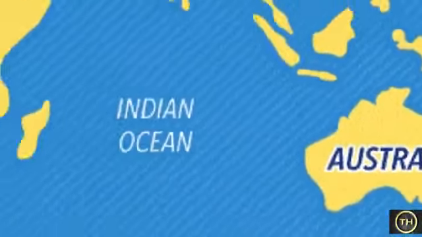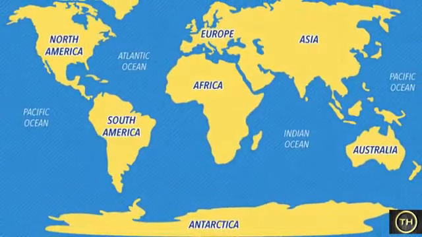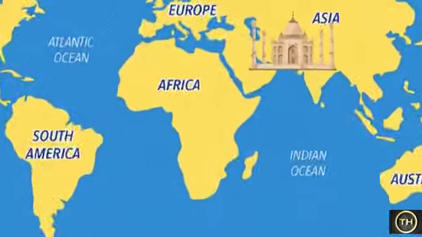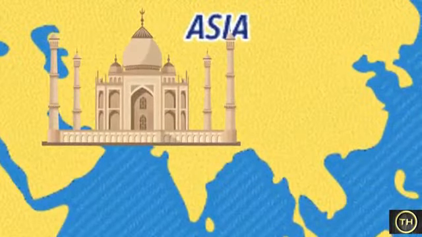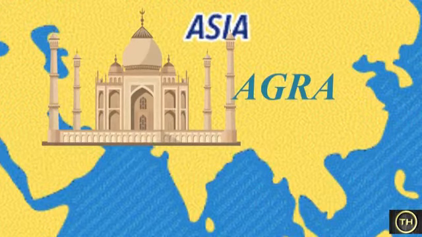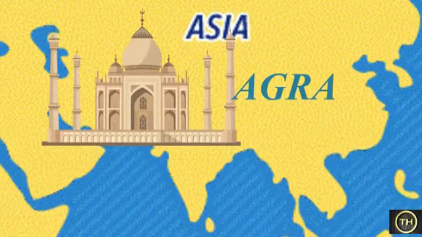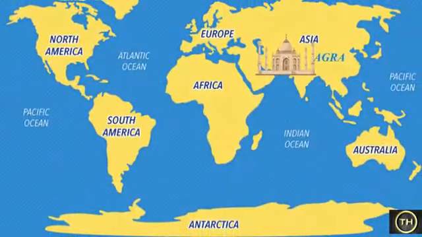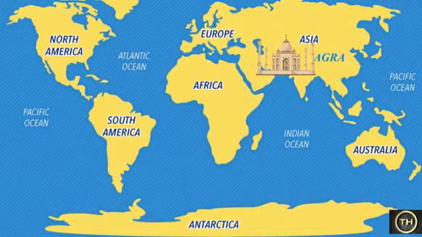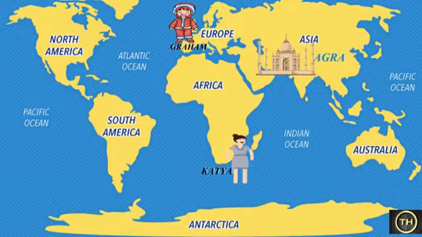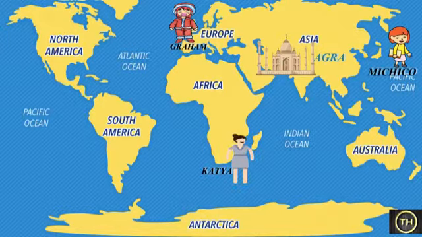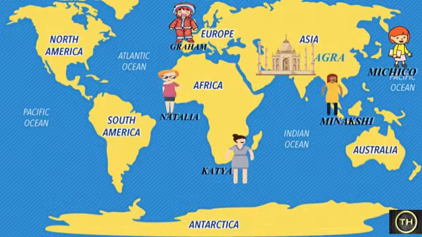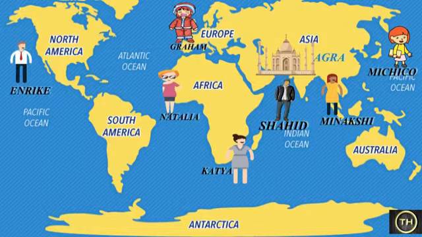We can see the most popular monument of India, that is Taj Mahal. This monument is located in Agra. Agra is located in India and India is located in Asia. You can see over here there are 7 children, namely Graham, Katya, Mikiko, Natalia, Minakshi, Sahid and Enric.